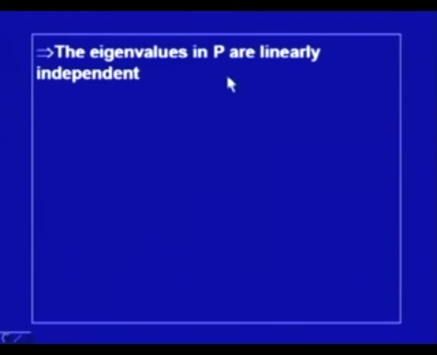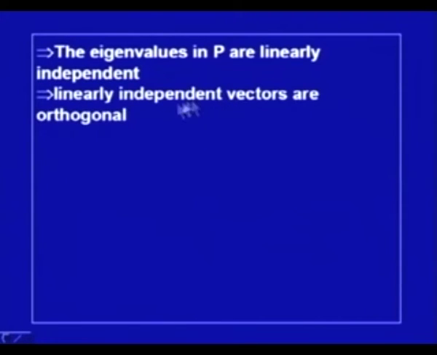So, its eigenvectors are linearly independent, and we know that distinct eigenvectors are orthogonal. So, this implies that the matrix B, which is the set of eigenvectors P multiplied by P transpose, is equal to I.